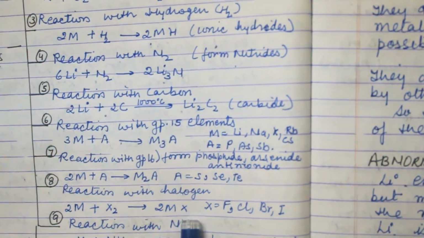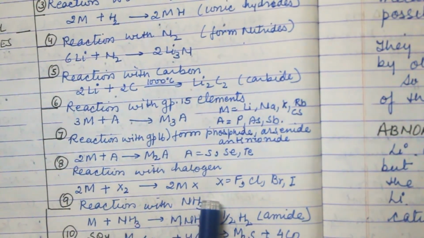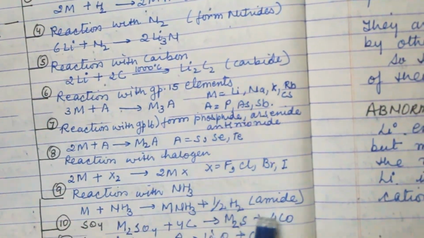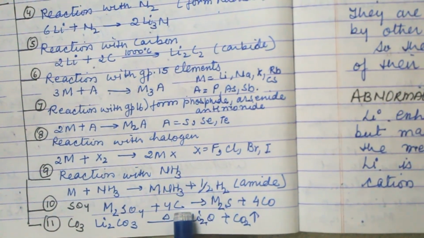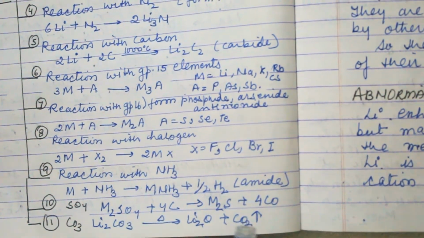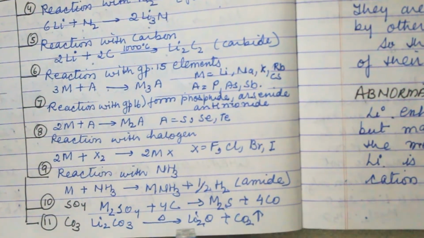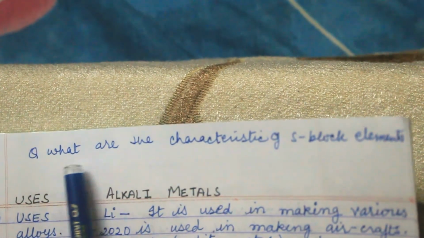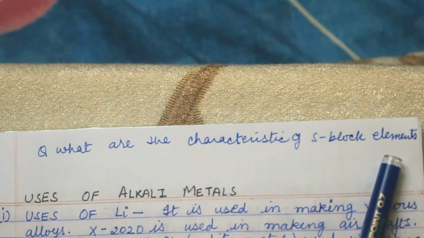When it reacts with halogens, it forms halides. When it reacts with ammonia, it forms amide. When it reacts with sulfate, it forms sulfide. And when it reacts with carbonate, it forms oxide. So my question for today: what are the characteristics of S block elements?